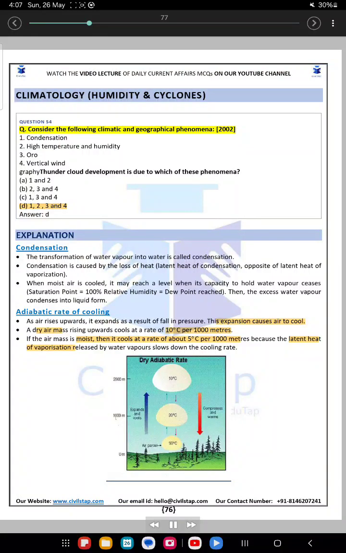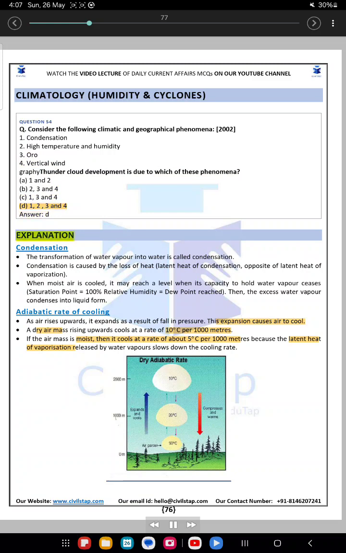Q. Consider the following climatic and geographical phenomena. 1. Condensation. 2. High temperature and humidity. 3. Orography. 4. Vertical wind. Gravity in the cloud development is due to which of these phenomena? A. 1 and 2. B. 2, 3 and 4. C. 1, 3 and 4. D. 1, 2, 3 and 4.